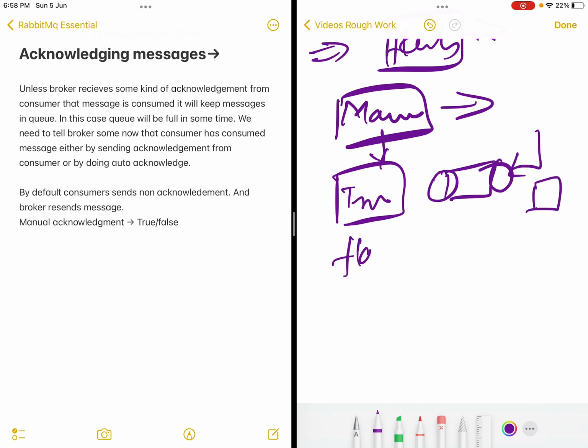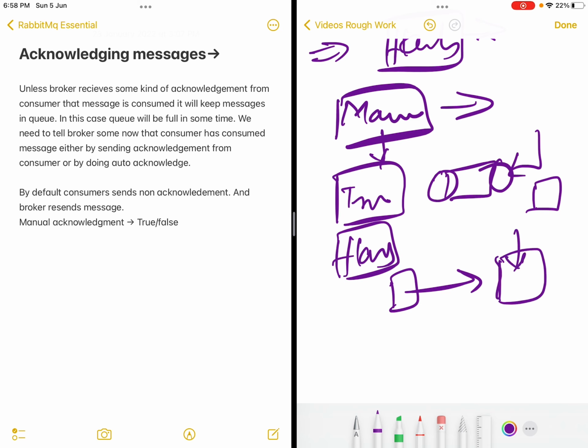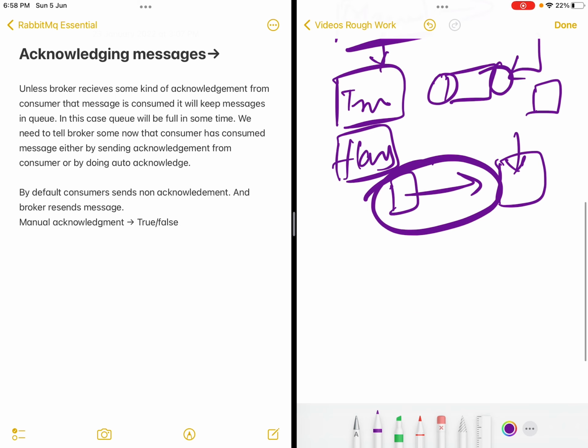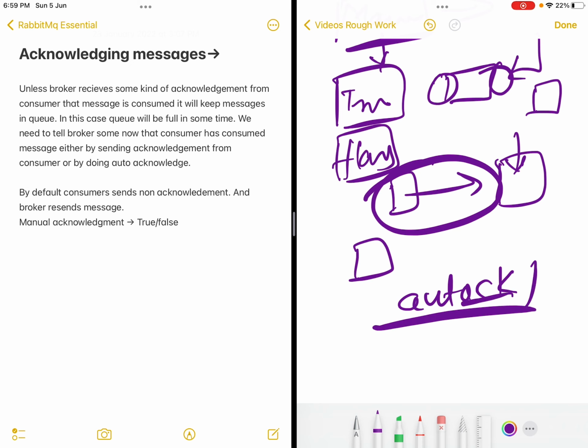If you say this is false, then it will assume that as soon as the message is delivered, it will acknowledge automatically, an auto acknowledge kind of thing, and no manual acknowledgement will be sent back, and it will delete the message. So using this variable, we can say whether auto acknowledgement or manual acknowledgement needs to be done.